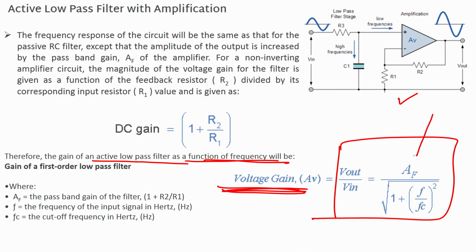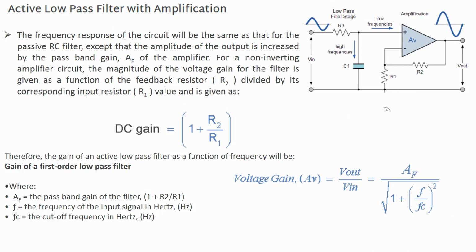Now, there is a derivation for this, but we are not interested in deriving this particular equation. I can always tell you which book to refer to if you want to understand how this equation is derived, so you can ask me if you are interested. If not, you should understand how you can implement the circuit and how you can design the circuit. That is the idea of this course, that at the end of this course you are able to design filter circuits, and several analog circuits using operational amplifiers, using MOSFETs and so on.